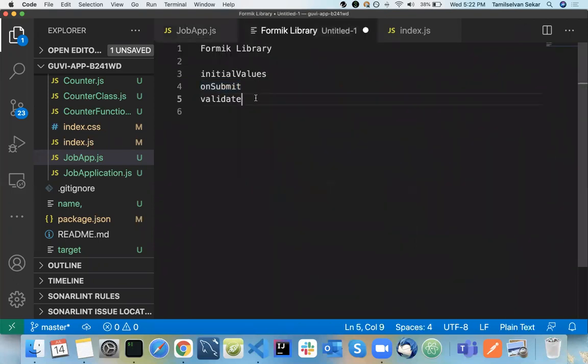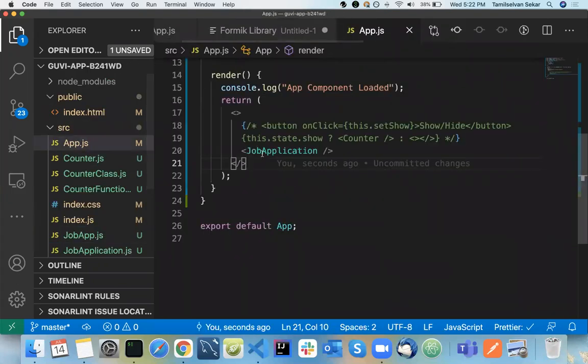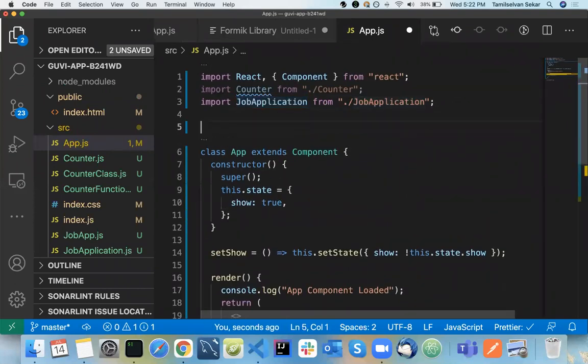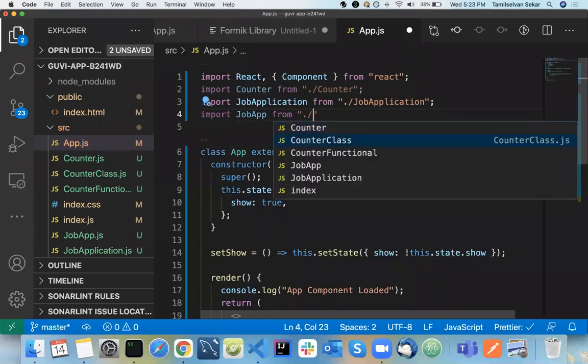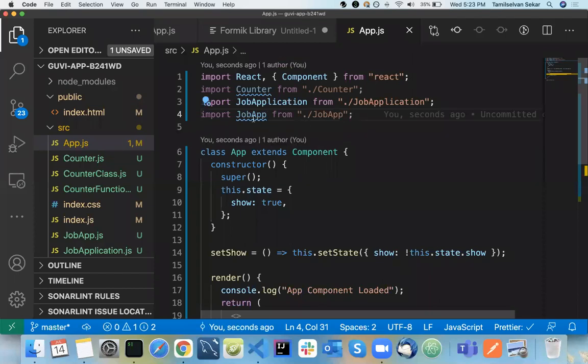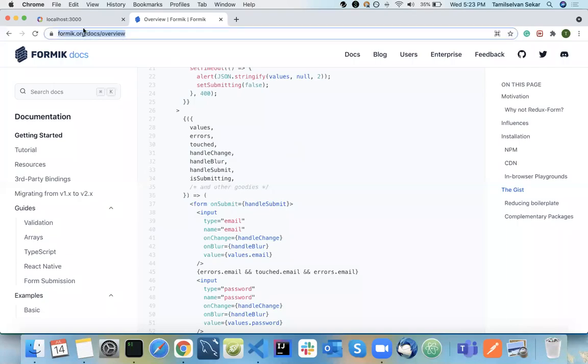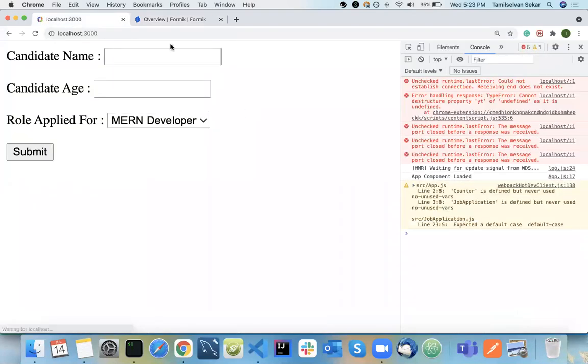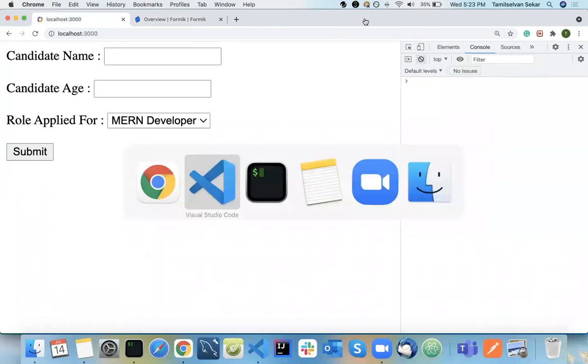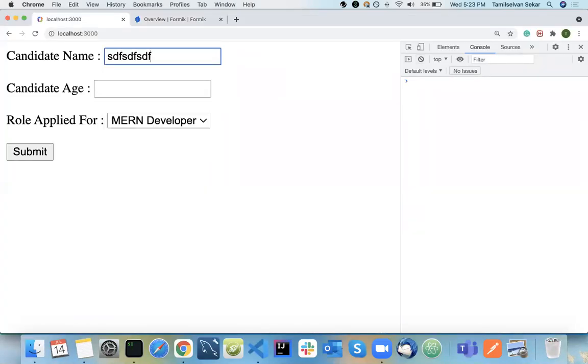Okay. So now in my app.js, instead of JobApplication, I will have one more thing called JobApp. So JobApp from your Formik library. Instead of JobApplication, I will have JobApp now. So I will go here. See the same form, no change at all. But we use something called the Formik library. Since we use the Formik library, see, I'm typing it here. It's working, but we have no state at all. See, it's working as expected. Same way, I can enter here and I can enter here.